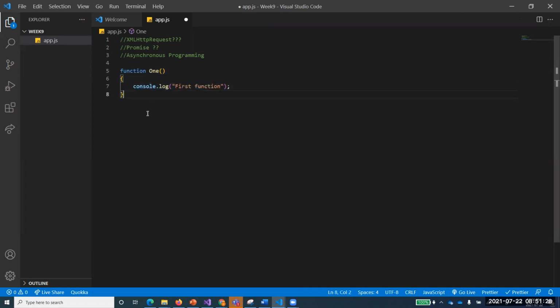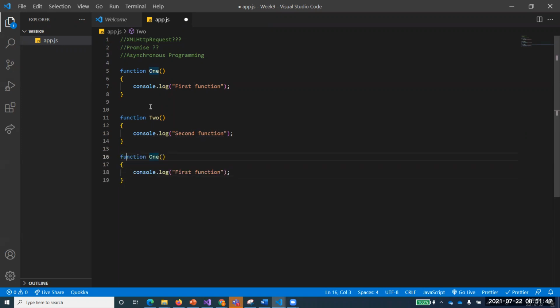So this is my one function. This is my other function, function 2. Sorry, not done, this should be 2. Okay, so first function, and this is second function. And now let me just make one more. So 3 functions. It will just make that concept maybe a bit easier. So this is our third function.